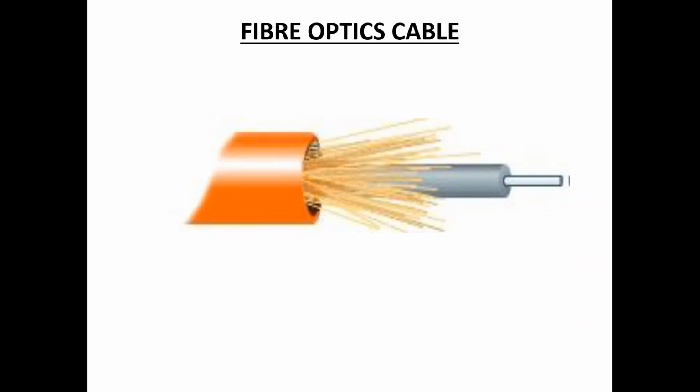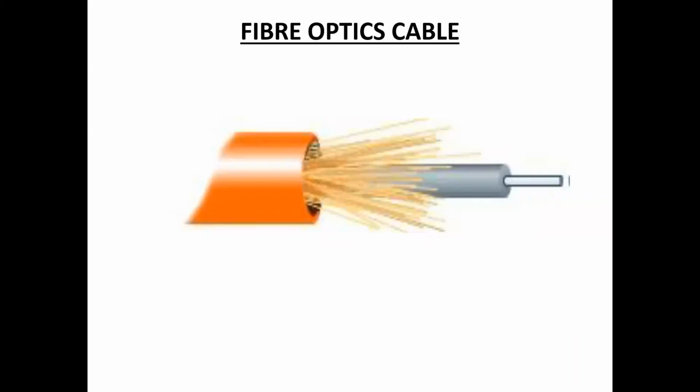That's why fiber optic cables are used for connecting networks between two buildings.